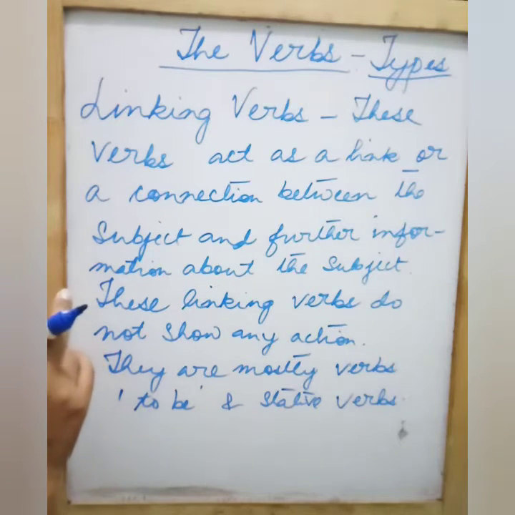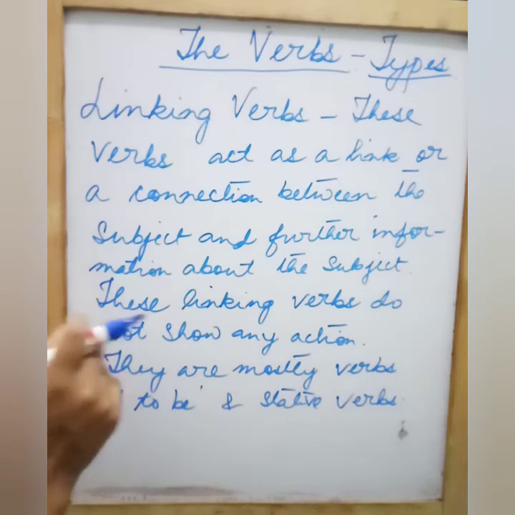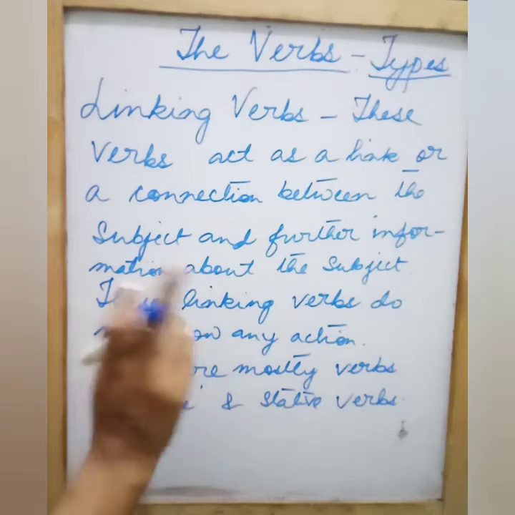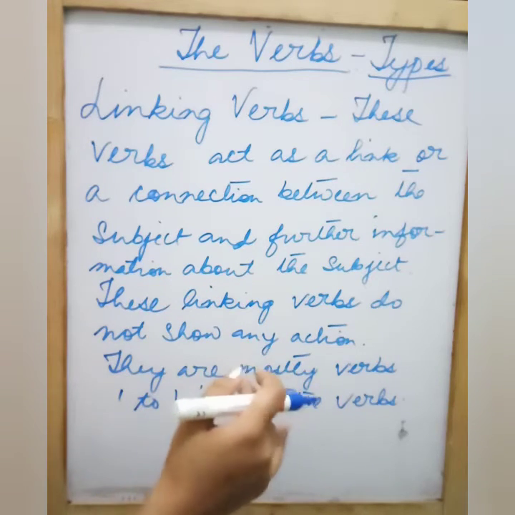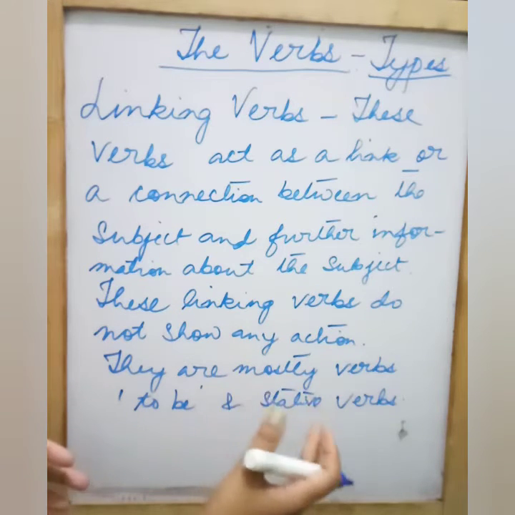So not necessarily will verbs always show some kind of action. They also show a state or a to be situation. These linking verbs do not show any action. They are not action verbs. They are mostly verbs which only show a state or a to be position.